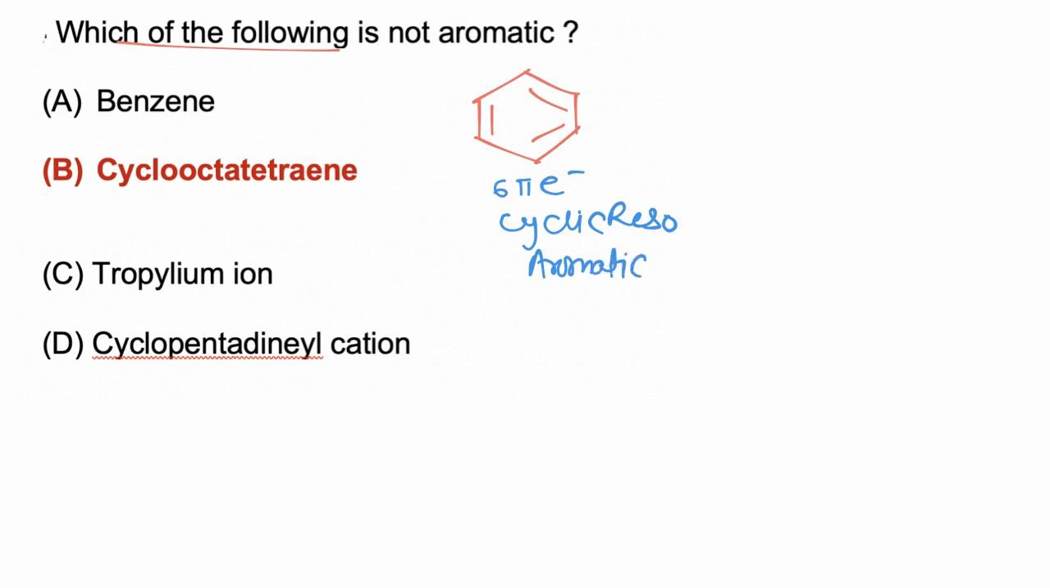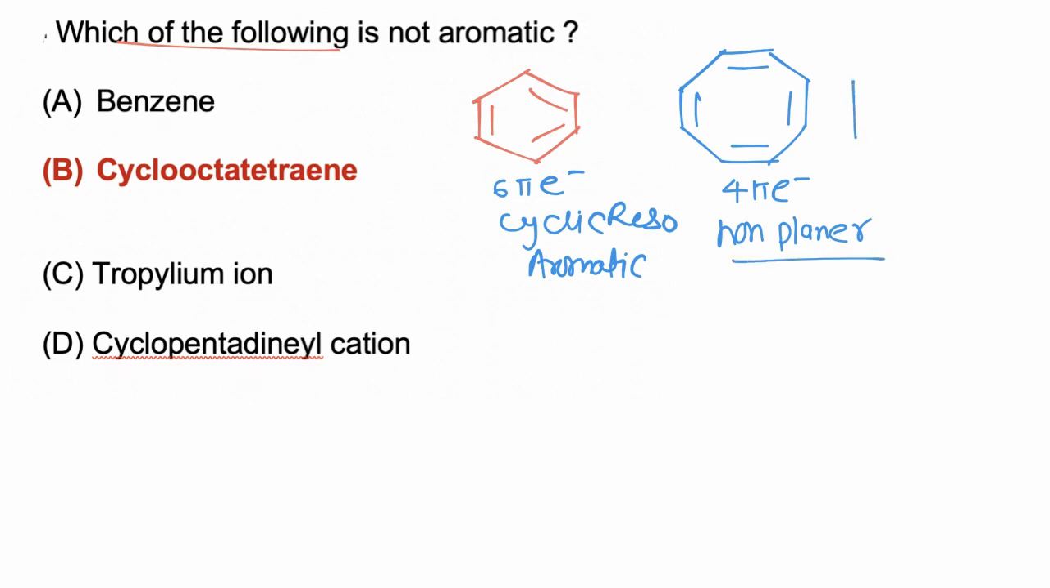Now if we take cyclooctatetraene, this molecule has 4 pi electrons, and this molecule is actually non-planar, because to avoid anti-aromaticity, this molecule adopts a tub-like structure in which resonance is not present, and due to lack of resonance, this molecule is